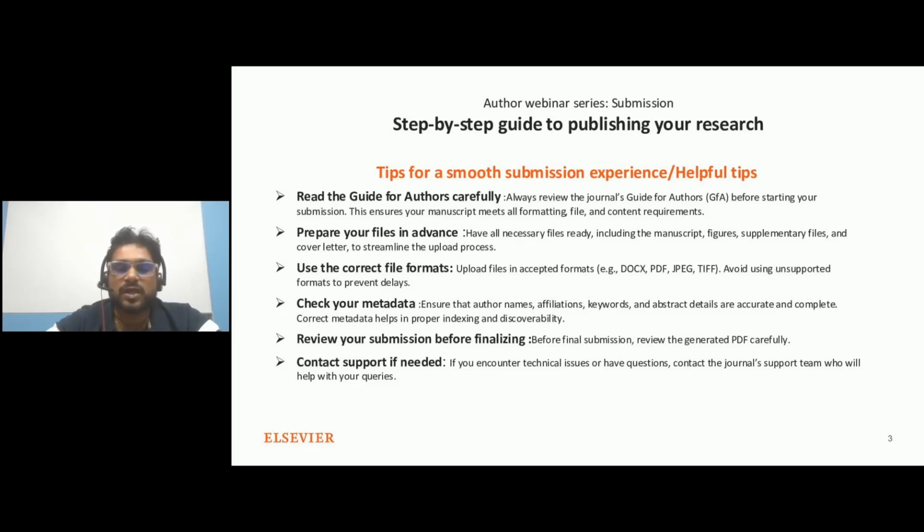There is a question: can I upload the manuscript as a PDF file if I encounter difficulty compiling and setting up files? Could you please provide where I can find a step-by-step guide for this? Yes, I will also show you one useful link, which is the author guide. The link for the author guide will be shared with you in the chat section. You can just bookmark it. If you face any issues in the PDF build process, again you can just contact the support team. They will help you rectify the issue and build the PDF.